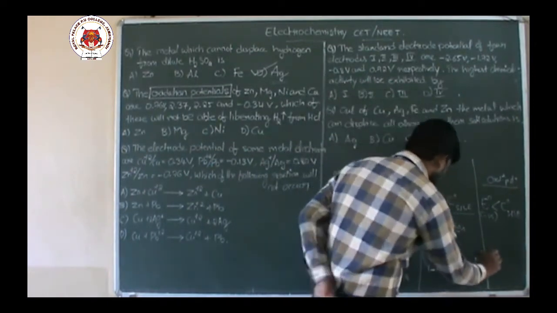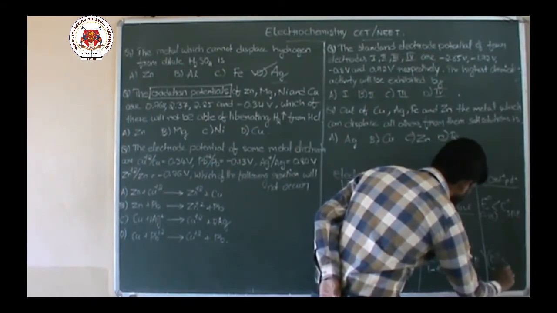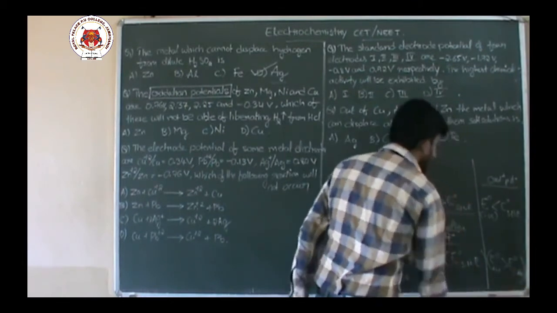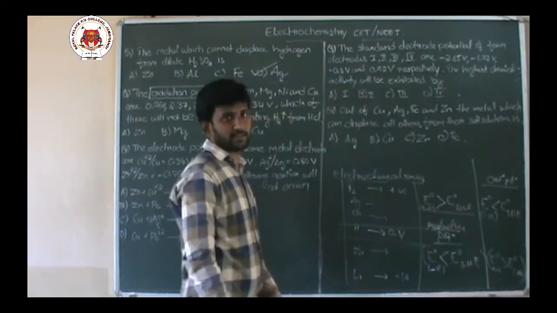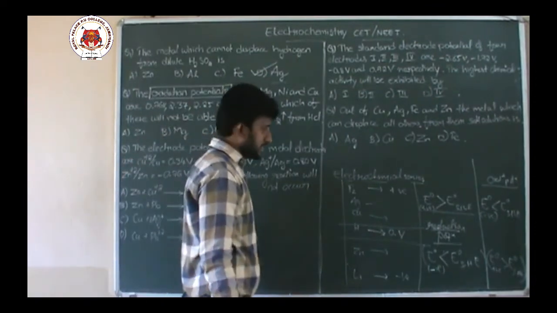All those metals whose oxidation potential is greater than that of the hydrogen electrode can liberate hydrogen gas.